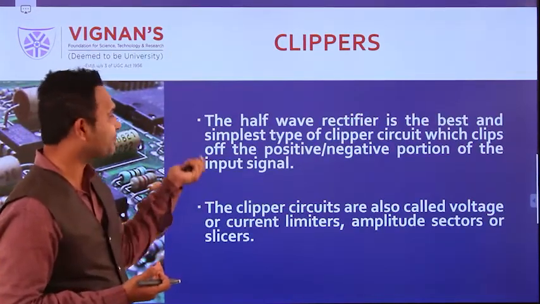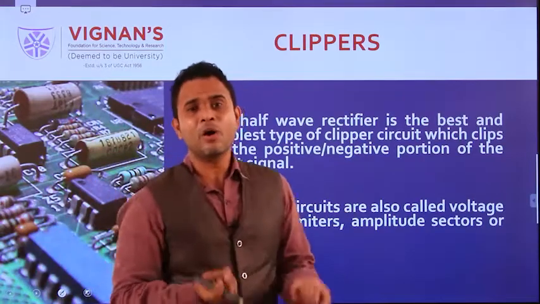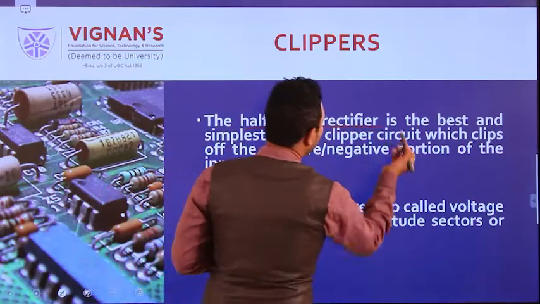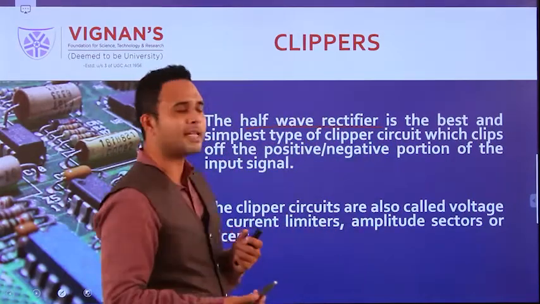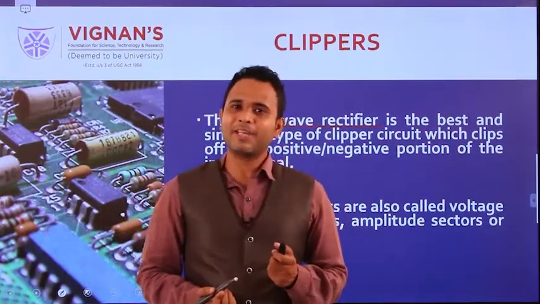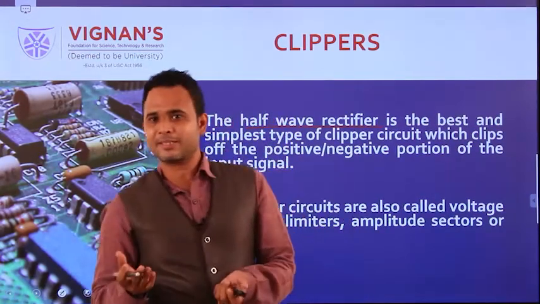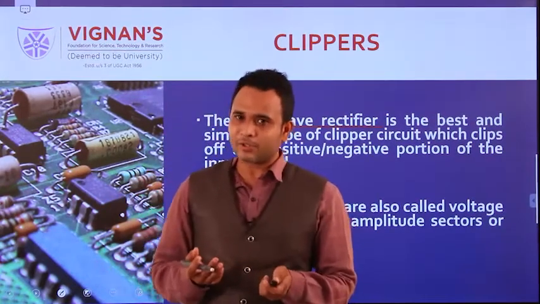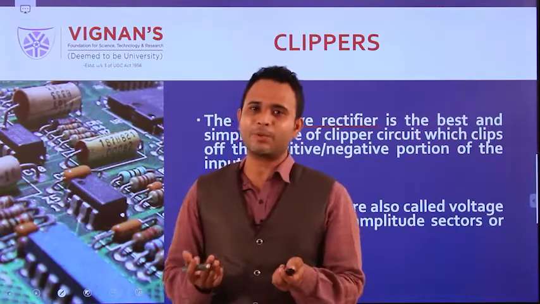For example, I already told you about the half wave rectifier. The half wave rectifier is also one type of clipper. Why is the half wave rectifier named a clipper? Its input signal is sinusoidal, consisting of a positive peak and a negative peak.